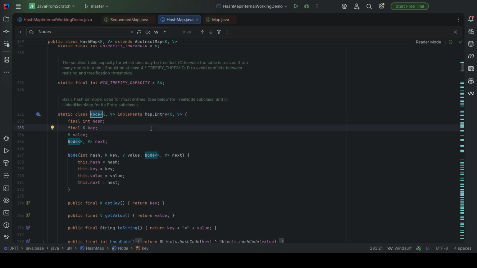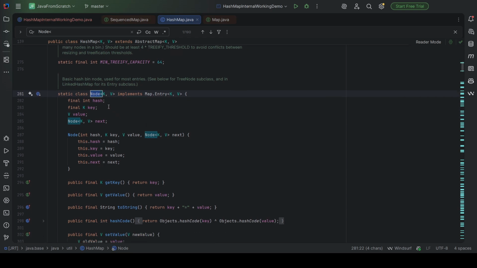Whenever we call the put method, data will get inserted into the array of nodes in memory. This Node class contains four things: hash, key, value, and next. Next is the pointer to the next node. So consider this as a linked list. It has four parameters: hash, key, value, and next. This is node 1, this is node 2, this is node 3: hash key value next, hash key value next, hash key value next.